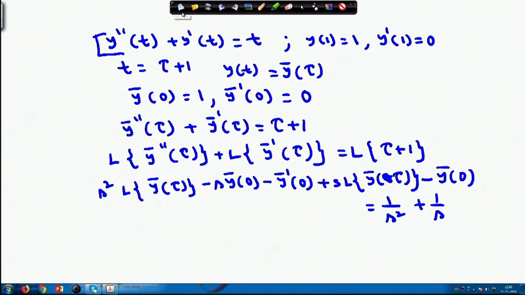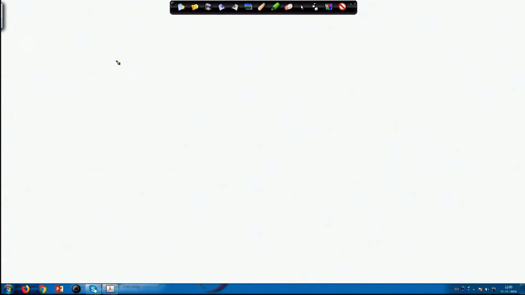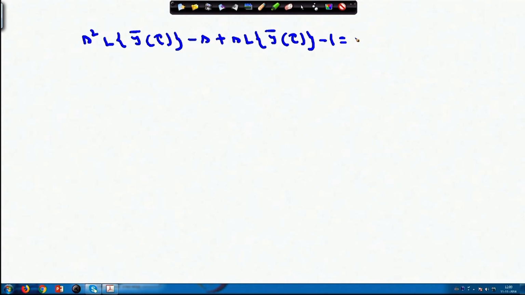So, on this equation, by substituting, I will obtain s square into Laplace transform of y bar tau minus s plus s into Laplace transform of y bar tau minus 1. This equals 1 by s plus 1 plus s by s square. Let me write it clearly: 1 plus s by s square. This I am getting. So, from here I can now find out the Laplace transform of y bar tau.